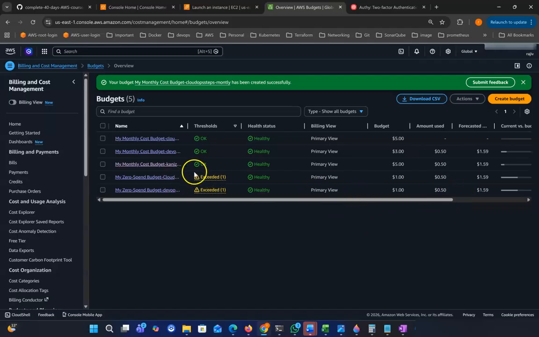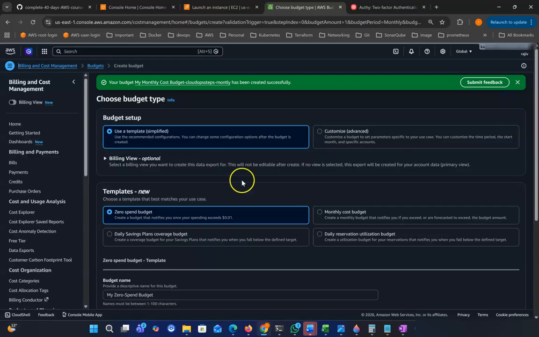You can see this one is now exceeded because it's already 50 cents, greater than 0. That's why it's already triggered. But now we're creating the $5 one. This is not triggered because our forecast is 1.59. If you make a budget of $1, then it will send an email depending on the forecast. So let me create that.